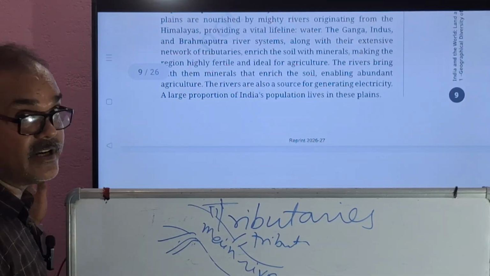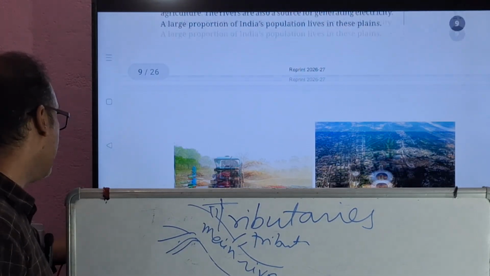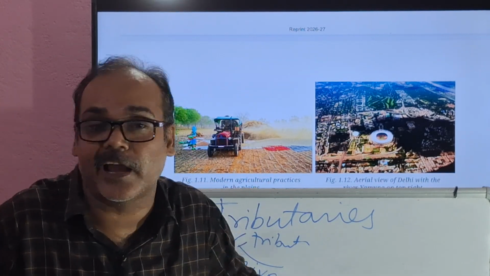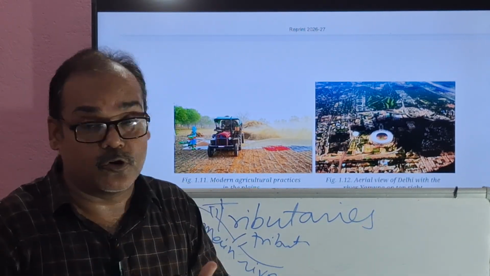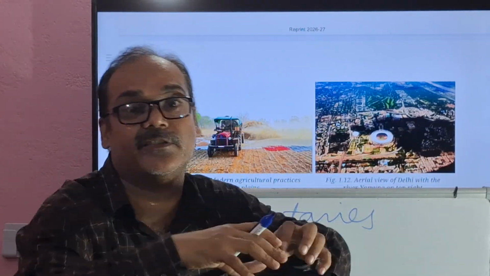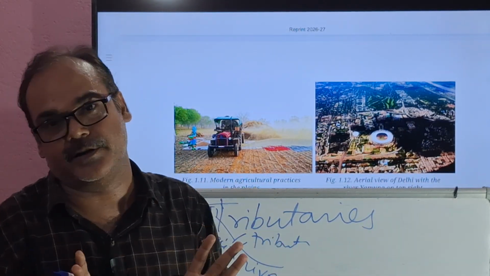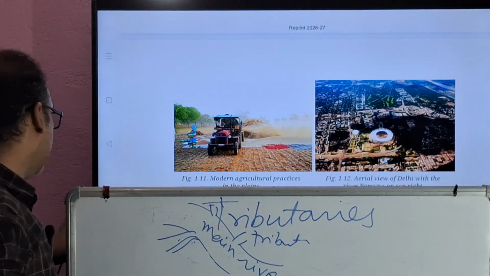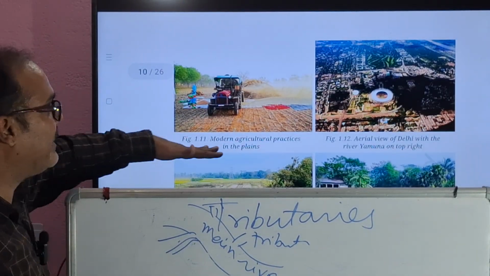A large proportion of India's population lives in this area because of its characteristic. What is the characteristic? That this area is very fertile, plain land, and crop production is very high. That's why the population is shifting here. This area is densely populated in comparison to other parts of the country. Modern agriculture practices are carried out in the plains.